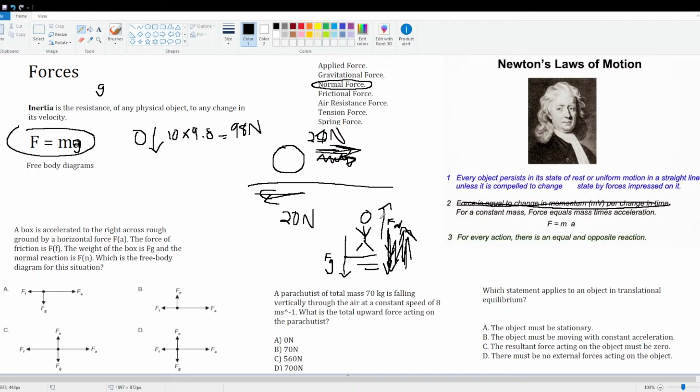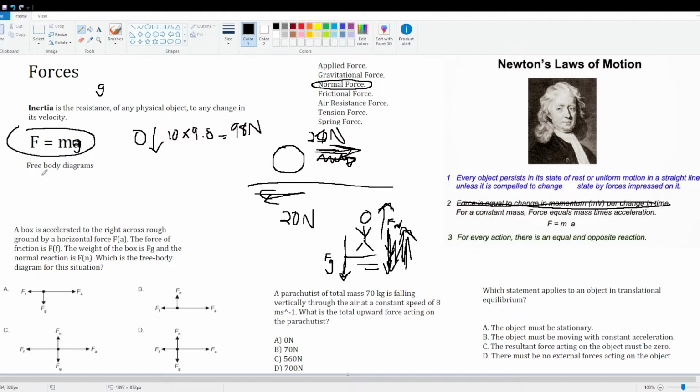So obviously these go in opposite directions, and this is why you don't fall through the earth, because they're equal and opposite. So they cancel each other out. There's no resultant force. If the gravity for some reason was bigger, although this is impossible, you would fall through the earth, but it's not. It's equal and opposite. Okay.